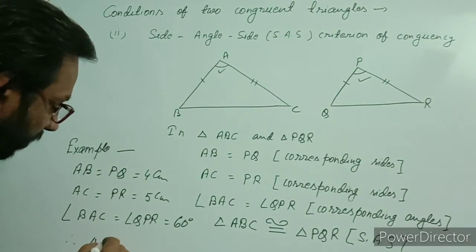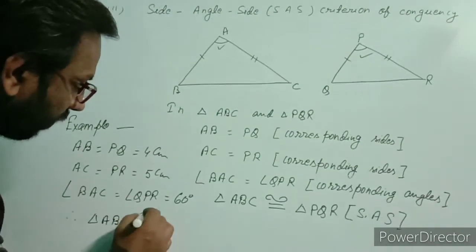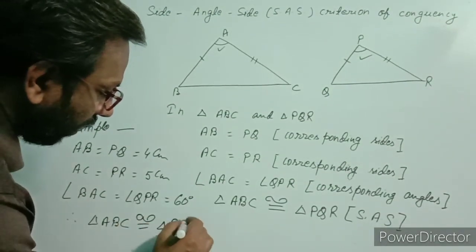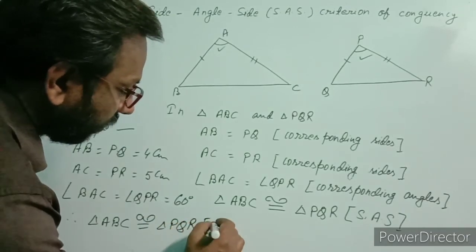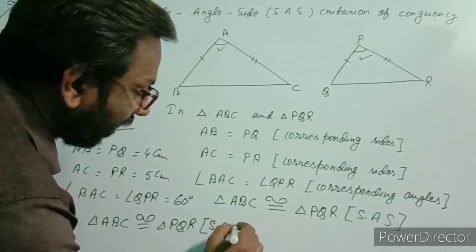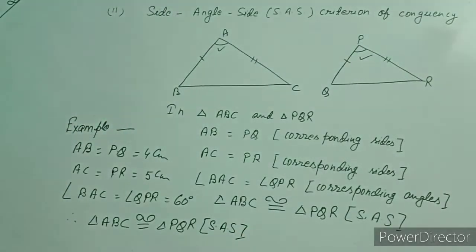Therefore, triangle ABC is congruent to triangle PQR by the rule of SAS criterion of congruency.